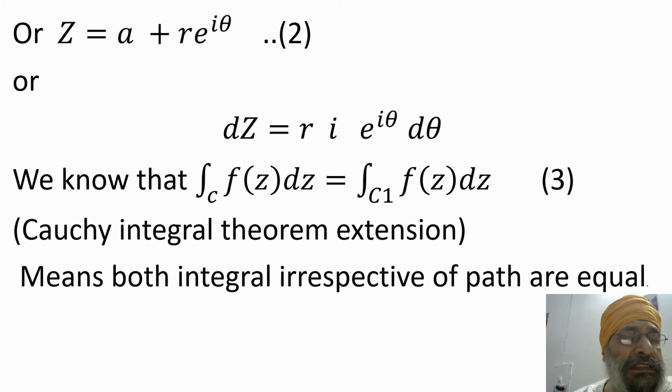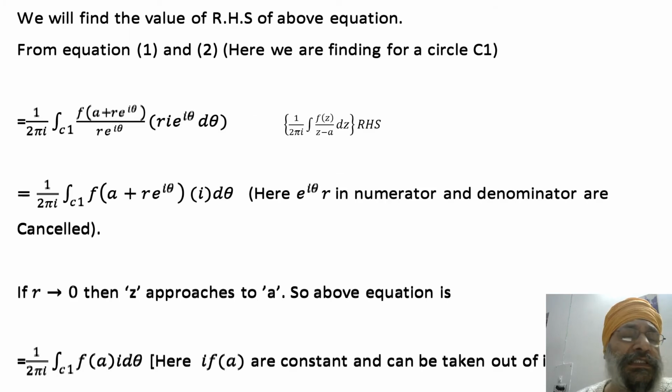Now we know that this is the extension of the Cauchy integral theorem. The meaning of this is that if you find the integral along any path, it can be C or it can be C1 also, the value of the integral will be the same. So both integrals will be the same, whether the path is different or the same, or any other path is there.